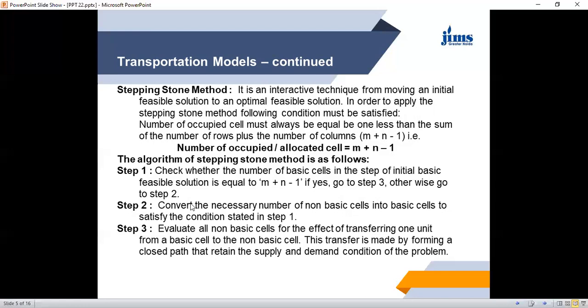It should not be less, it should not be more. If the number of occupied cells is equal to m plus n minus 1, this is step 1, then we go to step 3, skipping step 2. Otherwise we go to step 2.